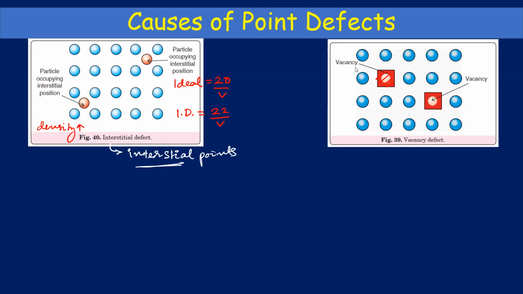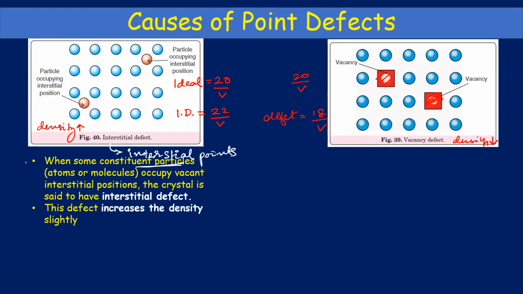And here you can see that the ideal will have 20 upon V, but the defect is having how much? 2 are excluded. There is vacancy here. So it is having 18 atoms divided by the volume. If you have a vacancy defect, then the density decreases. So these are the 2 points that you have to remember. This is the definition here. You will write that. Here is the effect.